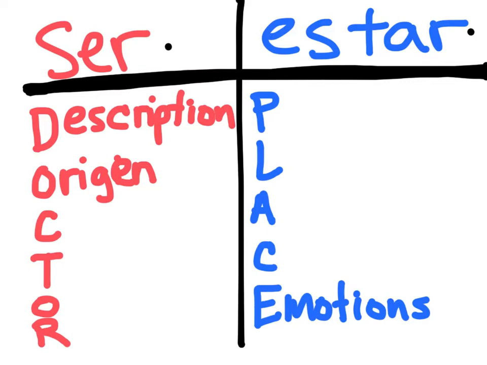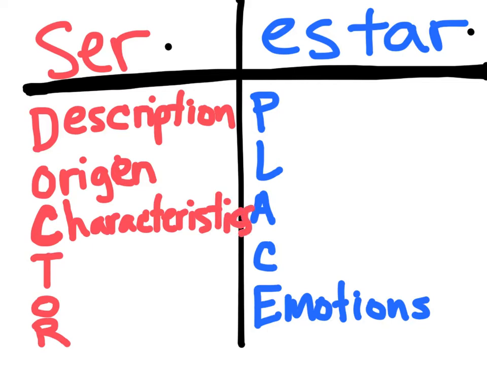A word that's very similar to description that we're going to use for C is characteristics. Okay, so soy, I am. Soy una persona responsable. Soy inteligente. Those are permanent characteristics, things that don't change very easily.